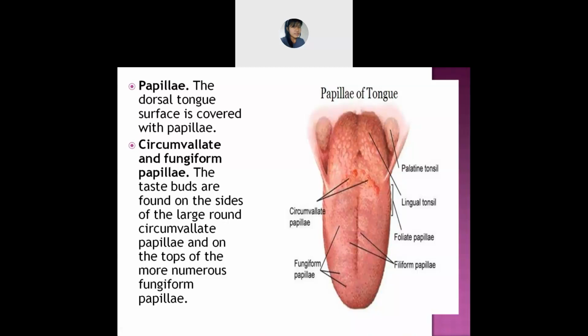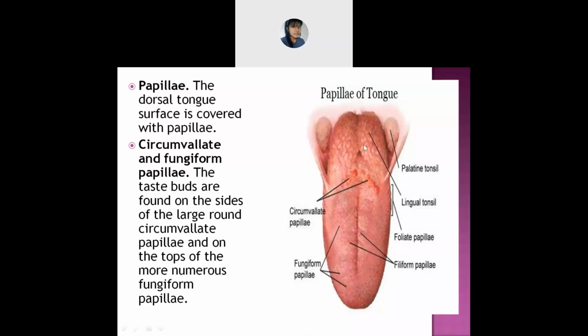So dorsum means what? Dorsum means the upper portion. In the upper part, in the upper surface of the tongue, they are situated, or else you can say they are covered. Is it clear? Dorsal or dorsum means upper side.